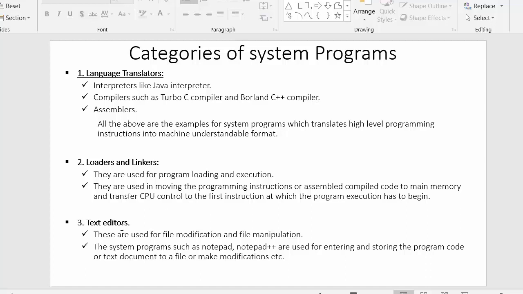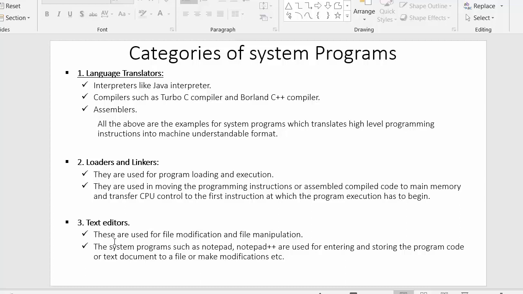The next category is text editors. These are used for file modification and file manipulation. This is the third category of system programs, and these are used for modifying files and performing various operations on files. We can also manage various types of files with this category of system programs.